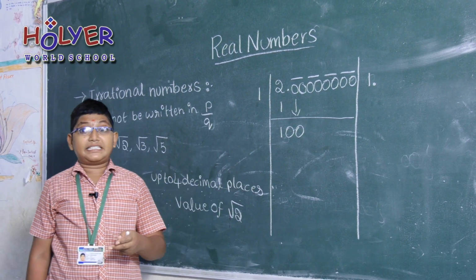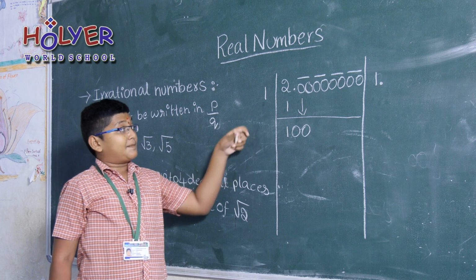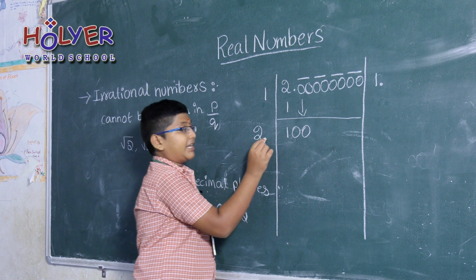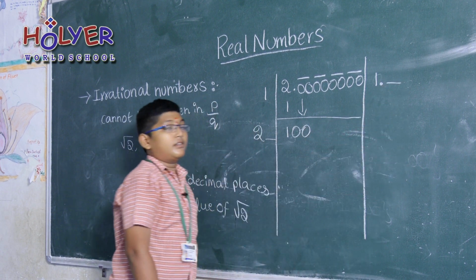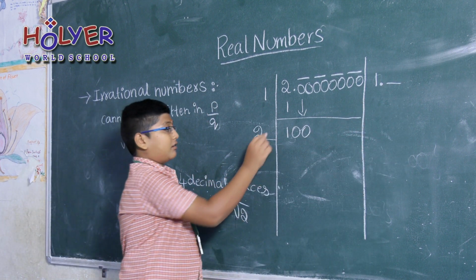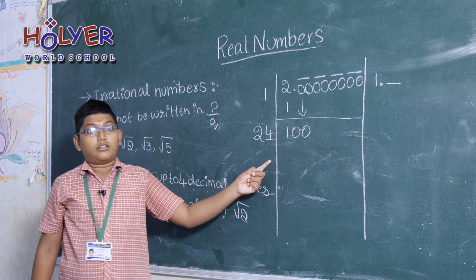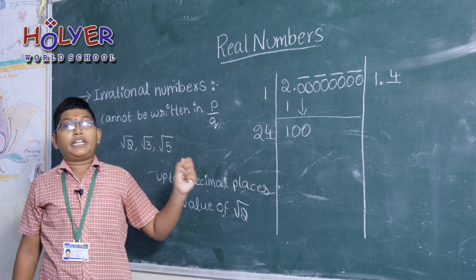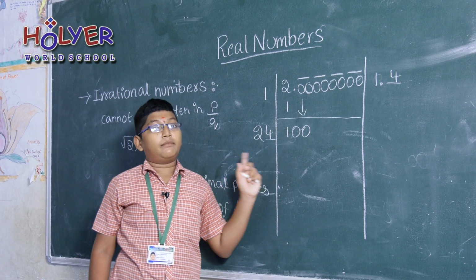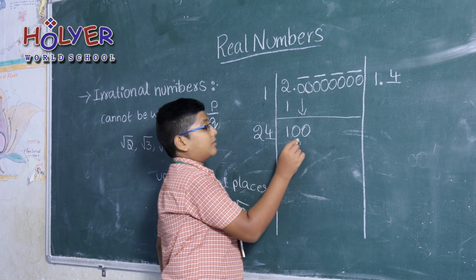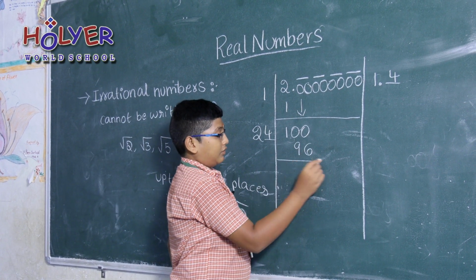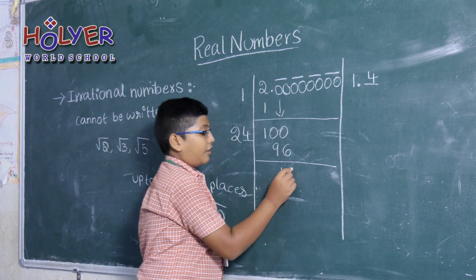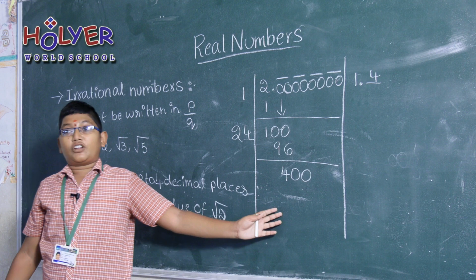Now going into the second step, the first one has been doubled here. Put a 2 here and write the same number here and here. Take 4 here: 24, so we have to take 4 here also. 24 fours satisfies 100 because 24 fours are 96. 4 left. We have to drop another couple of zeros and make it 400.